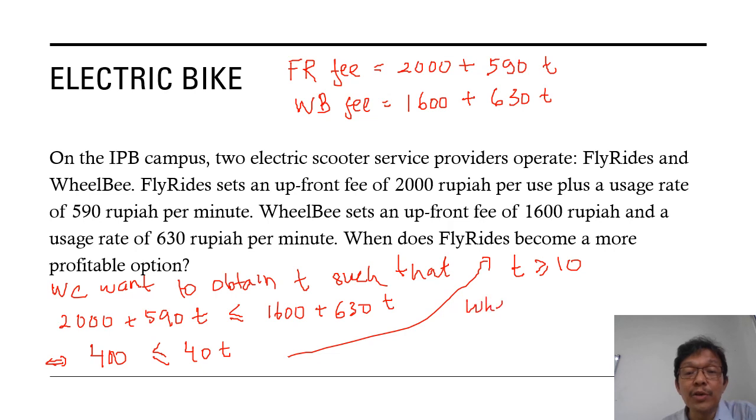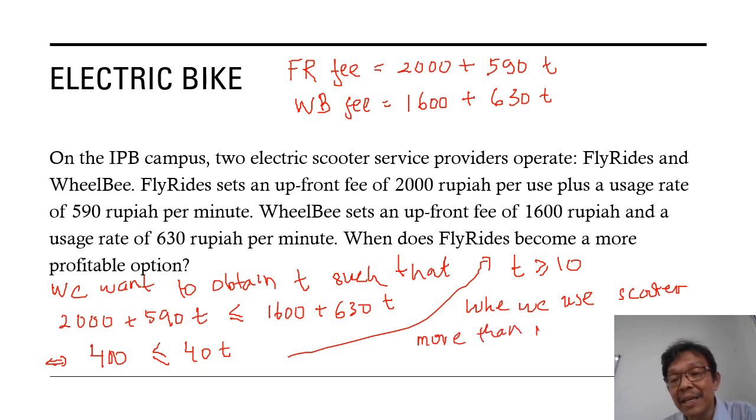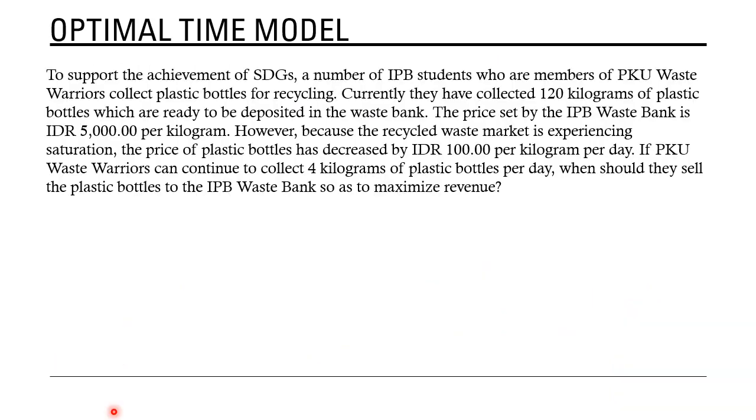When we use the scooter more than 10 minutes, yes, like that. Optimal time model, yeah, this is our problem.